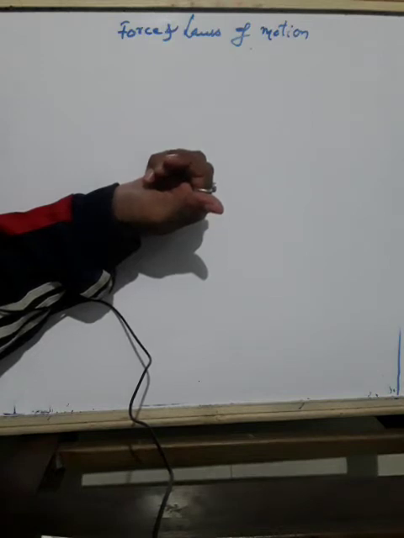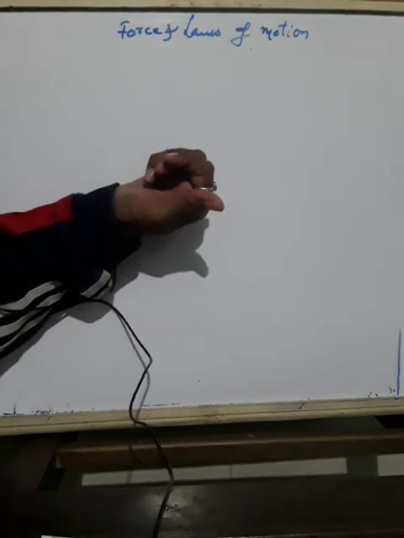The gun's acceleration is less and the acceleration of the bullet is more. That's why the bullet moves forward.